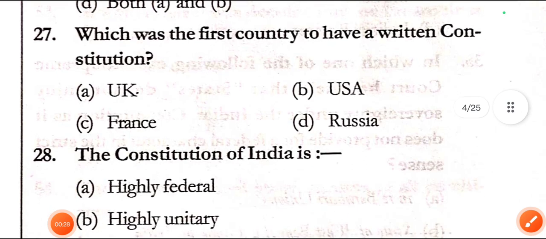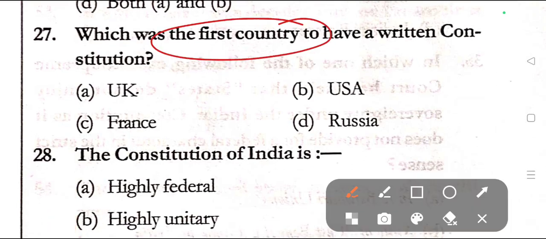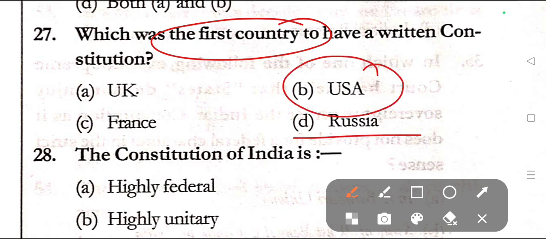Question number 27. Which was the first country to have a written constitution? Option A, UK, option B, USA, option C, France, and option D, Russia. Here in question number 27, correct answer is option B, that is USA. USA is the first country to have a written constitution.